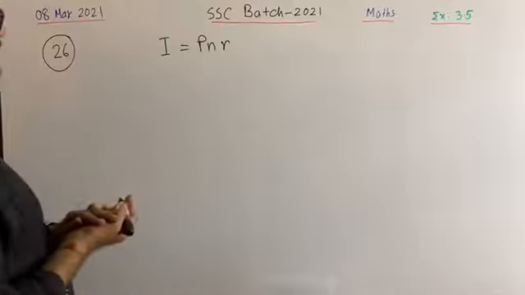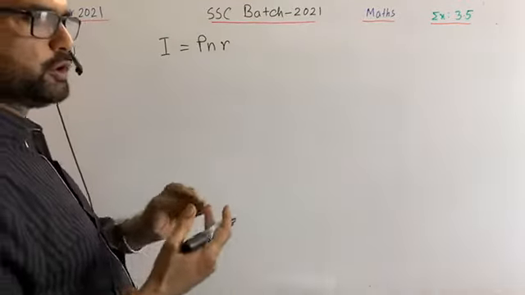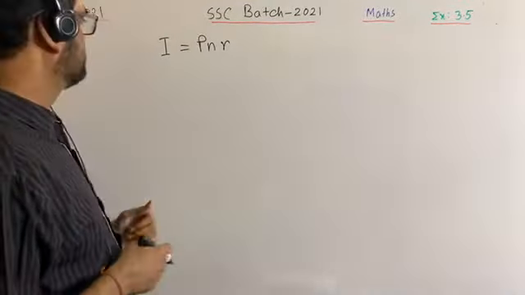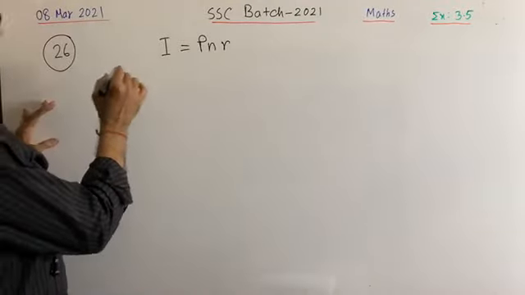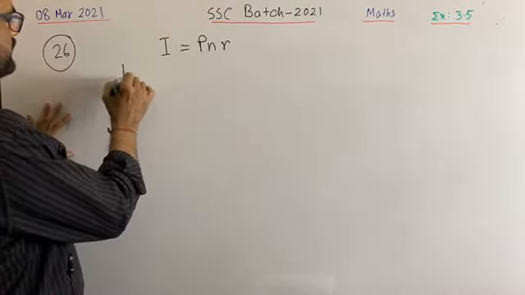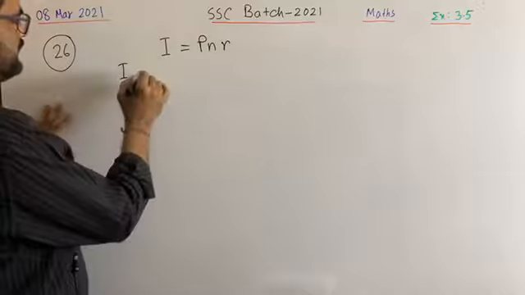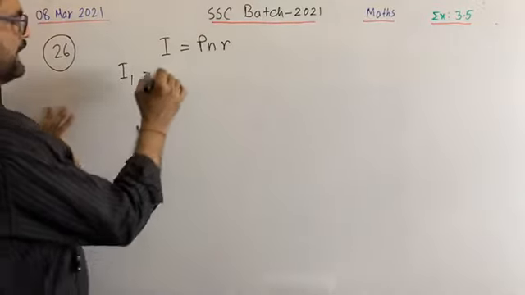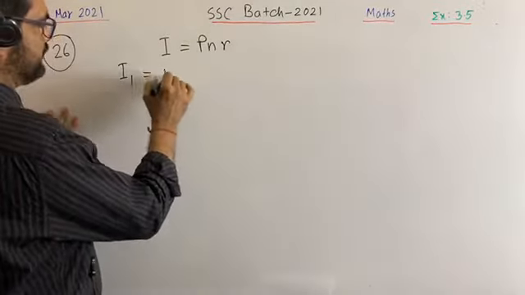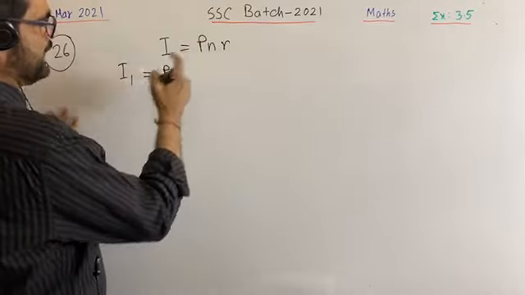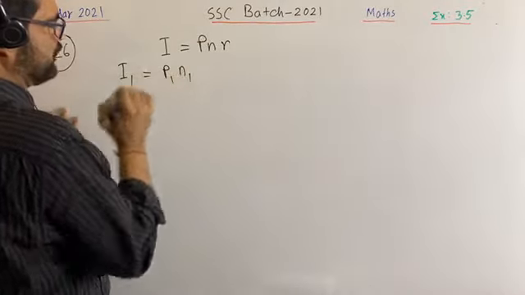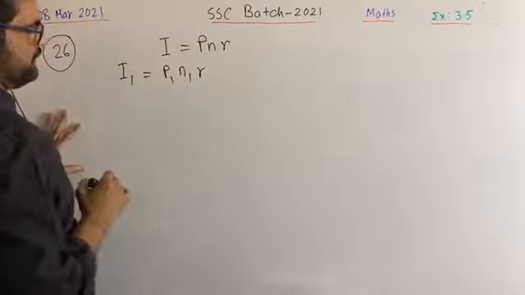In this math, we have two profits. The first one is I1. Here I1 is equal to what? You see, here principal varies, so P1, and N also varies, N1, but R is fixed.